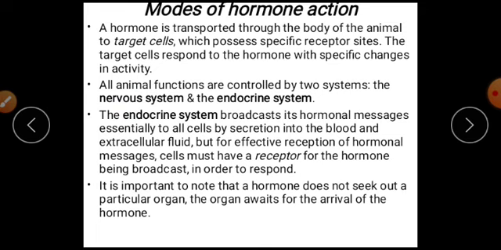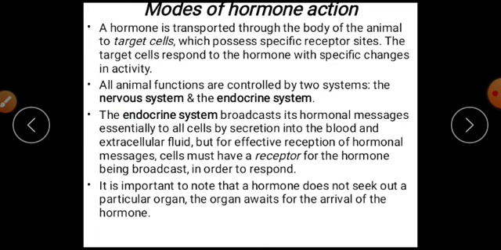So those hormones are already transported to the target cells, and you have to know that all animal functions are controlled by two systems: the nervous system and the endocrine system. The endocrine system broadcasts its hormone messages to all cells by secreting them into blood and extracellular fluid.